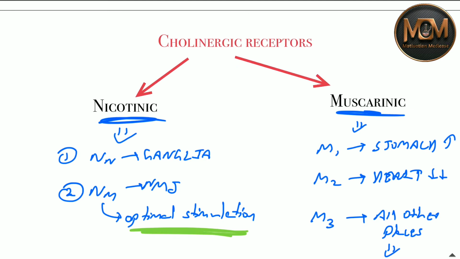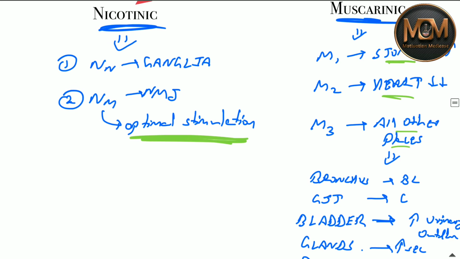Now the muscarinic receptor, there are three types, M1, M2 and M3. Where is M1 located? It is located in the stomach, M2 in the heart, and M3 in all other places. So you can remember it like this: first of all, when we are hungry we eat food, then we want to be in a relationship. Everybody at this young age wants to be in a relationship, so they put their heart, and then we do all other things. So first we eat food, so M1 is present in the stomach. M2, then we go and fall in love, so we use our heart. And the third one is all other places like the bronchus, GIT, bladder and the pupil.